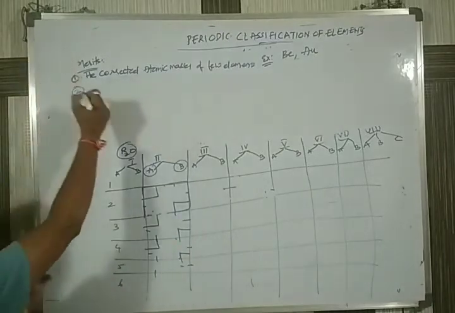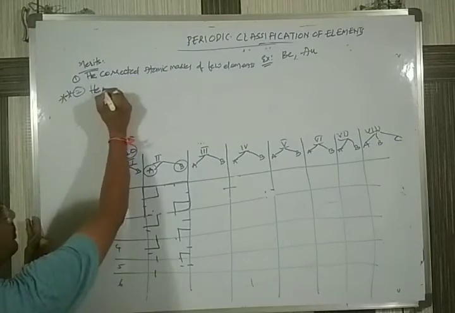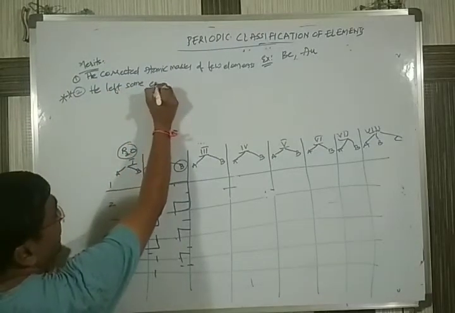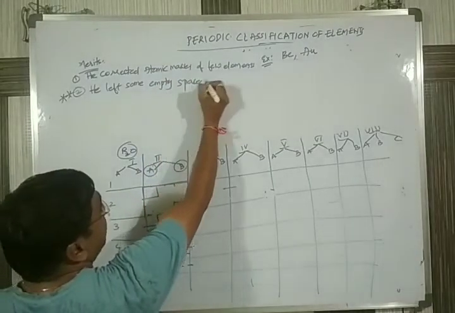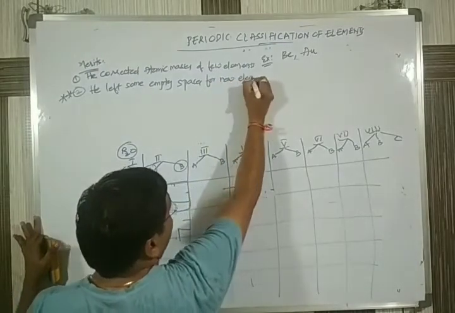Second, and this is a very important point from the competitive point of view, he left some empty spaces for new elements to be discovered.